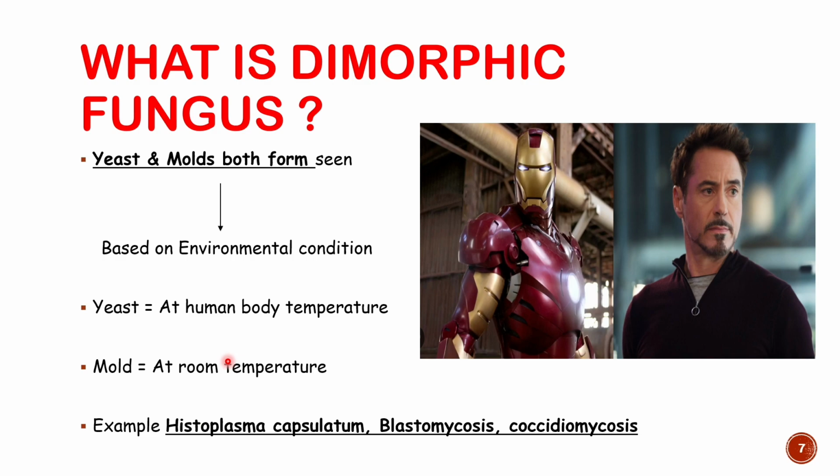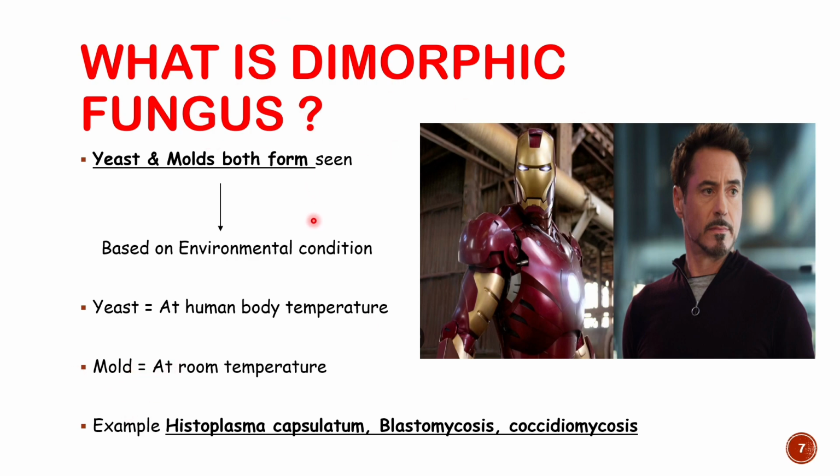All right. Now, the third category of fungus growth is dimorphic fungus. So, what do you mean by dimorphic fungus? Like Iron Man, it exists in two forms. If they grow as a yeast as well as mold, if both forms are seen based on the environmental condition, then it is given the name dimorphic fungus. They are present as a yeast form at our human body temperature of 37 degrees, and at room temperature they will grow as a filamentous mold. So that is known as dimorphic fungus.